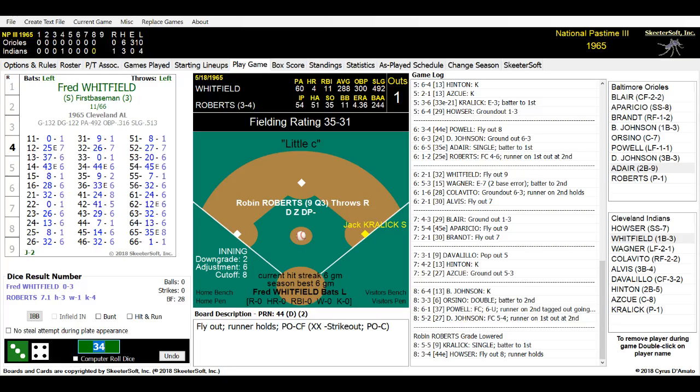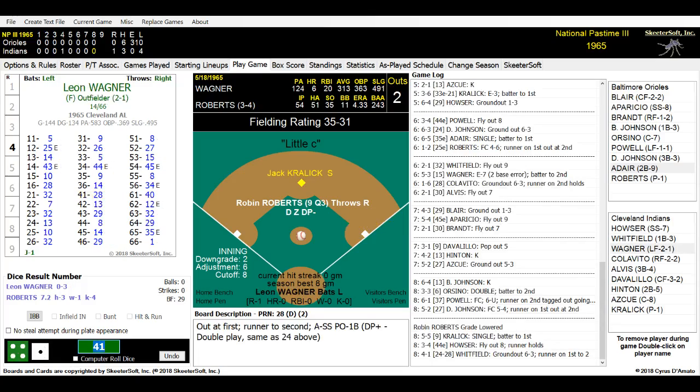Coming up is Fred Whitfield. Today he is 0 for 3. Grounded out, popped out, and flown out. Here is Whitfield. Kralik's on first. Roberts on the mound. Here's the pitch. It is a 41. And Fred Whitfield grounds out, hits towards our shortstop. Slow roller. Aparicio's crawling up. Kralik's going to make it to second base. Aparicio fires over towards first base. And Johnson makes that catch. Nice wide stretch for him, and he is out. 2 down in the bottom of the 8th inning.